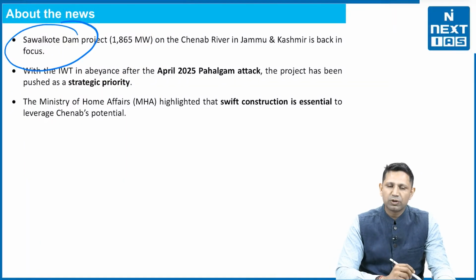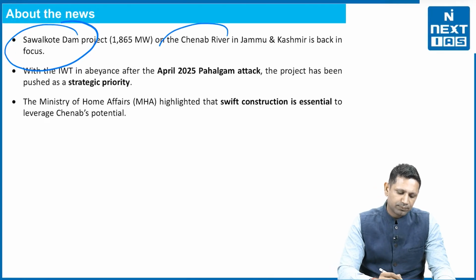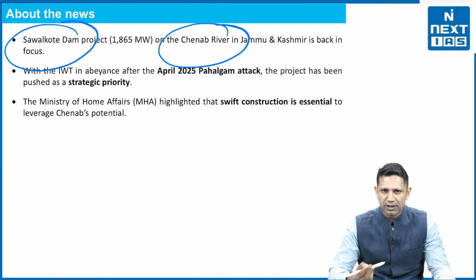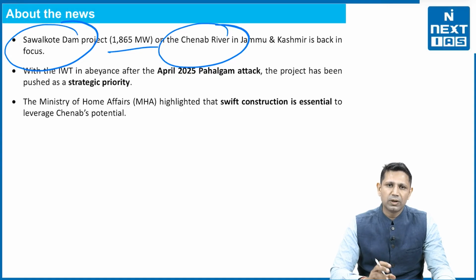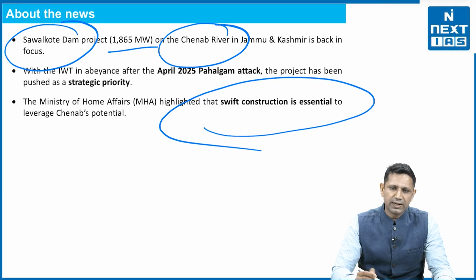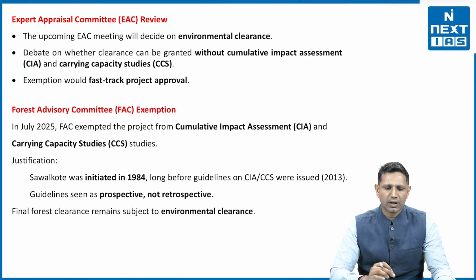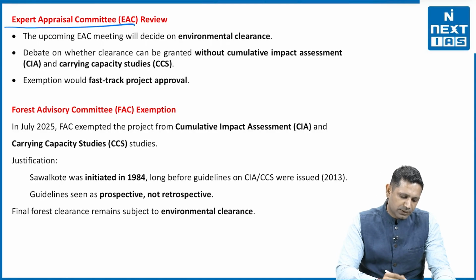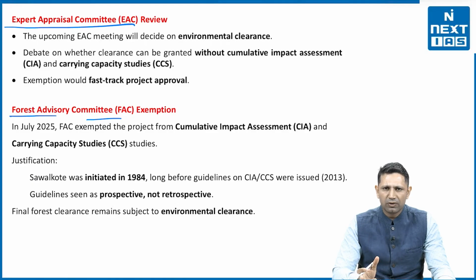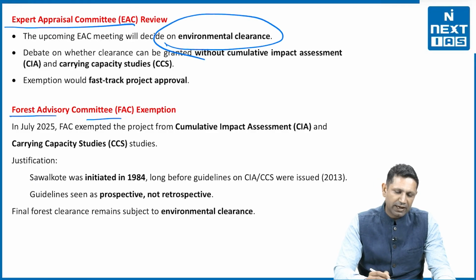That Sawalkote Dam project is now being revived by the country and it will be built upon Chenab River in Jammu and Kashmir and the total capacity is 1865 megawatts. Ministry of Home Affairs has said that to realize the potential of the Chenab River, we need to swiftly construct this particular dam. Now, what are the other things related to this project? First of all is the Expert Appraisal Committee and second is the Forest Advisory Committee. Now there will be a new meeting for the environmental clearance.